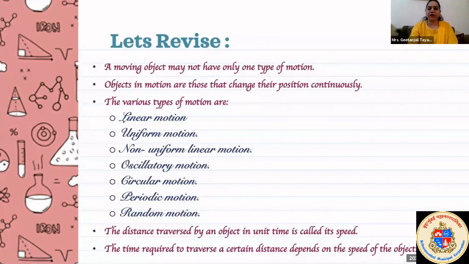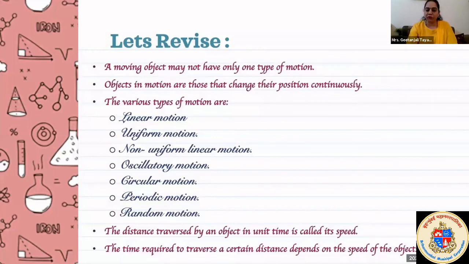The time required to traverse a certain distance depends upon the speed of an object. Then we call that the speed of that object is so much, just like the example of a cheetah. Cheetah is the fastest animal. That means it is able to travel a long distance in a few seconds or in a minute.